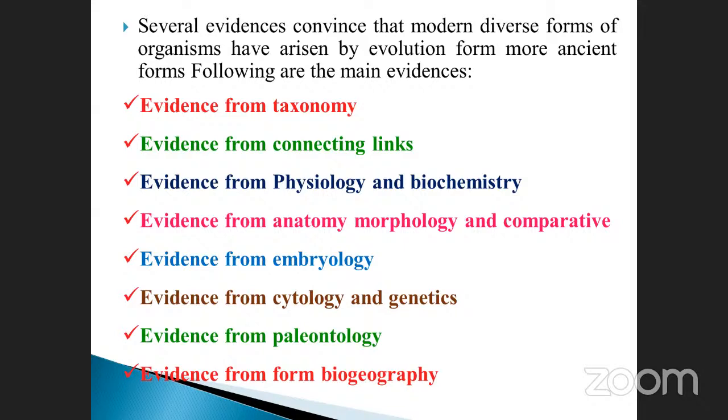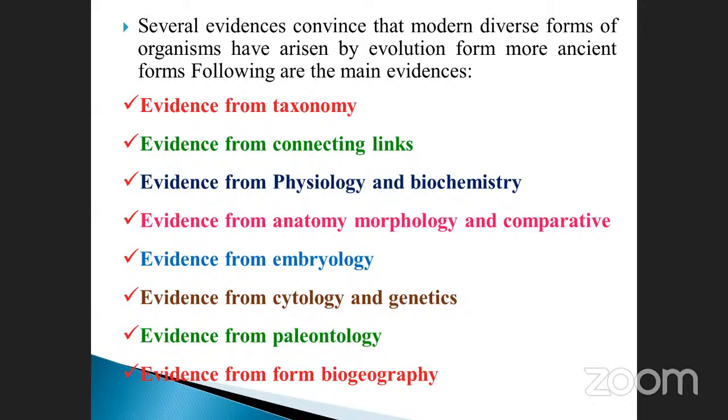Evidence from the anatomy of morphology. What is the meaning of anatomy? If you want to see the heart structure, you have to take the cross sections. Then only anatomically can we identify the heart. It has 4 chambers. Okay, what are the valves present in it? Whether bicuspid, tricuspid valve, mitral valve, whatever it may be, like that.